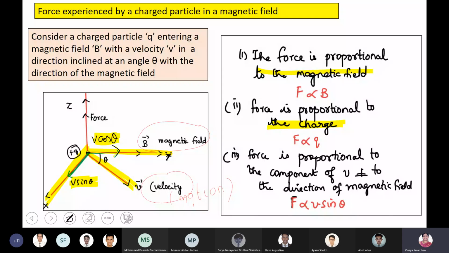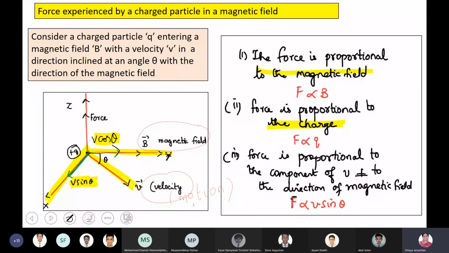This is an important one. Only this angle decides whether the charged particle will move in a circular path, helical path, or go undeflected. What is theta? Theta is the angle between the direction of the motion of the charged particle and the direction of the magnetic field. We consider this because we are resolving V into two components, V sin theta and V cos theta. Boys, are you clear? A charged particle is moving with a velocity V in an xy plane. Clear?